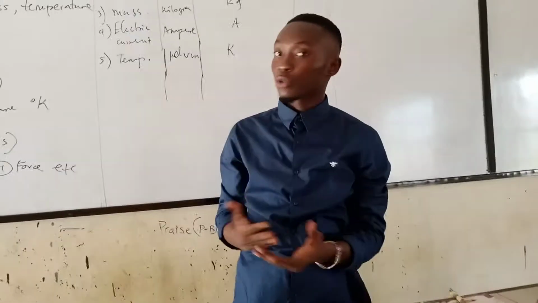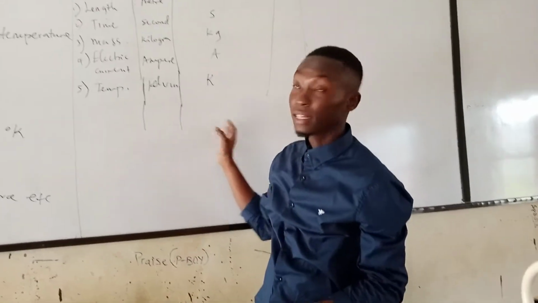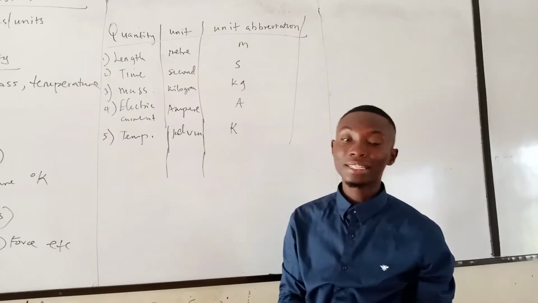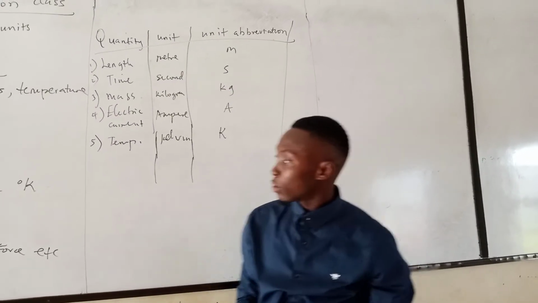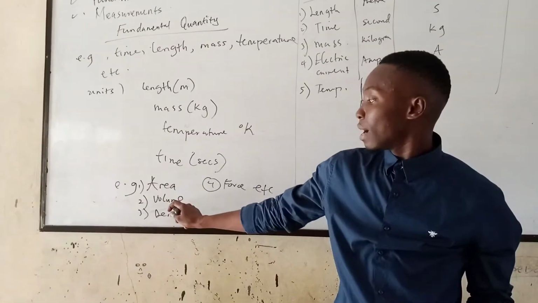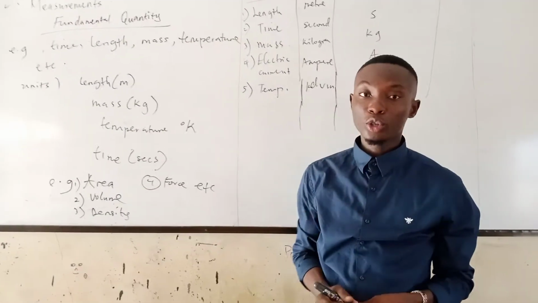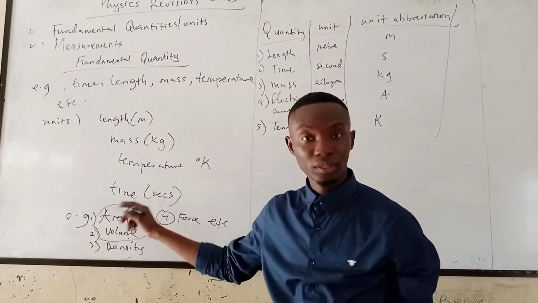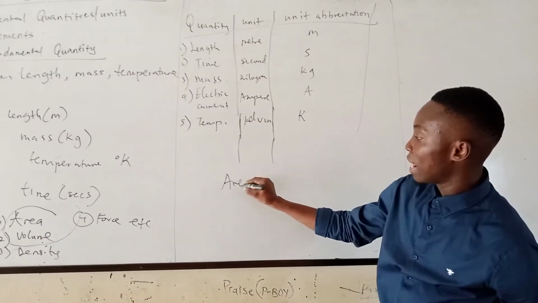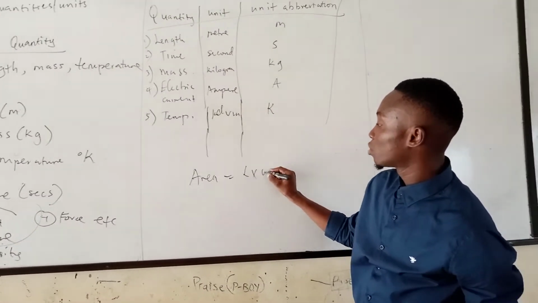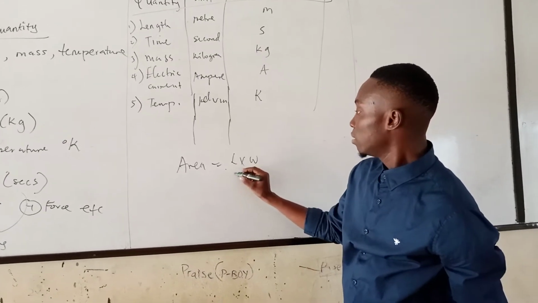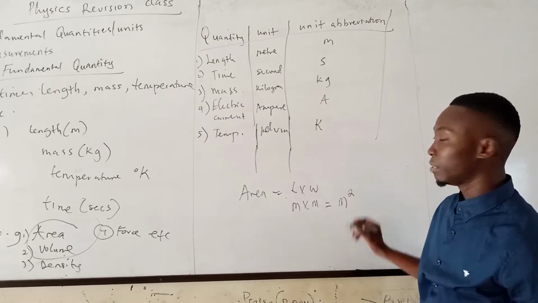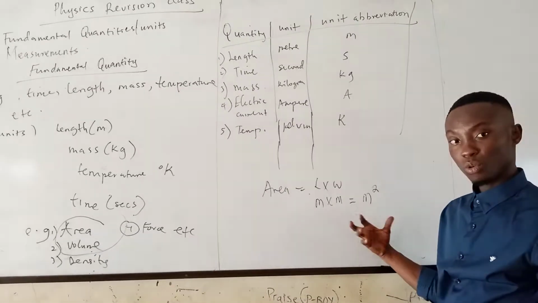Okay, as you can see, the fundamental quantities are listed here: length, time, mass, electric current, and temperature. So let's know the difference between a fundamental quantity and a derived quantity. Derived quantities are area, volume, density, and force. Of course, whatever has a combination of two quantities is a derived quantity. For example, area is equal to length times width. Length is measured in meters, multiplied by width in meters, giving us our value in meters squared. This is a derived quantity.